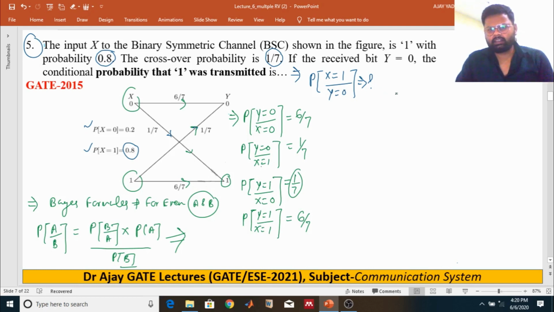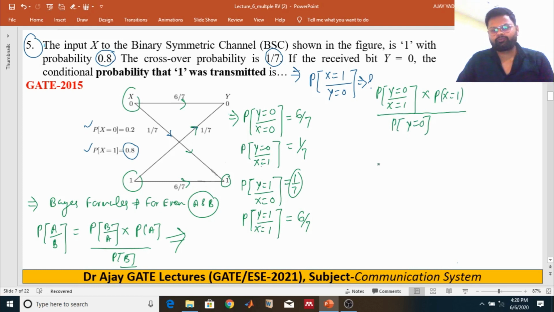So it can be written like this: probability of y received as 0 given the transmitted bit as 1, multiplied with the probability of transmitted bit as 1, and divided by the probability of received as 0.